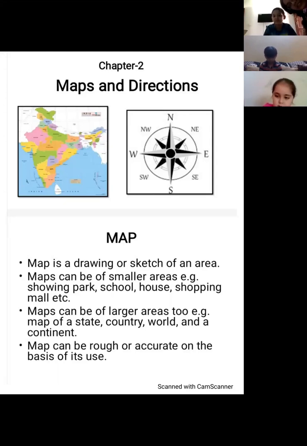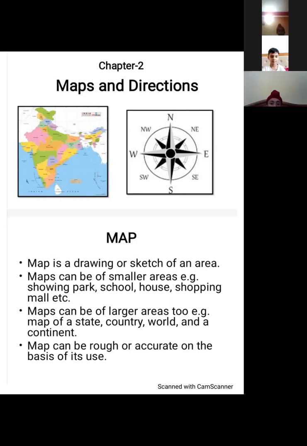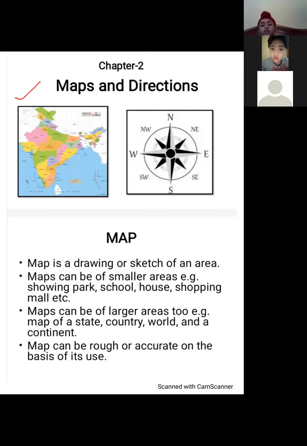Okay, wonderful. So children, just to recap, to the left we can see the map of India. This is a political map and all the different states are shown using different colors. To the right, you have a picture of the compass rose.